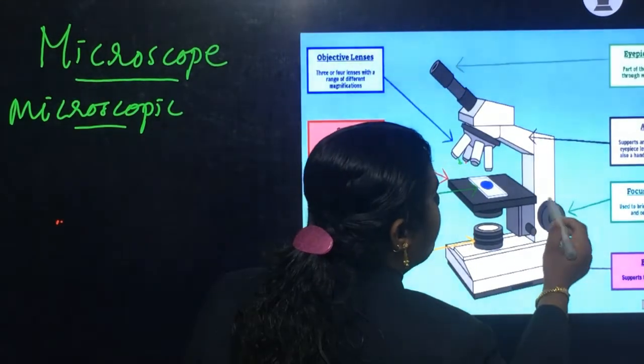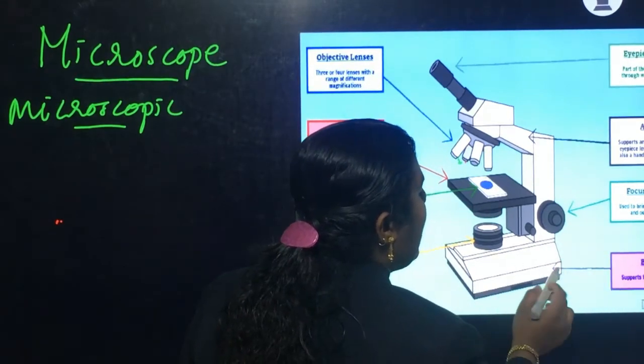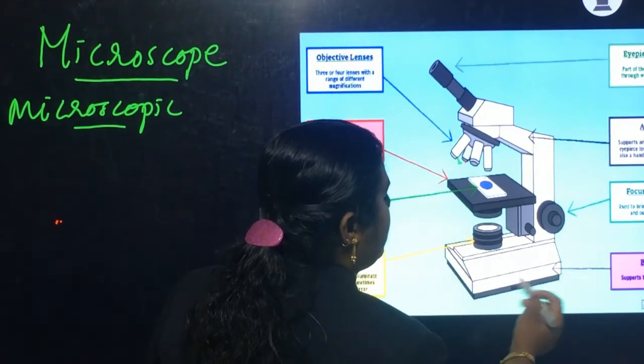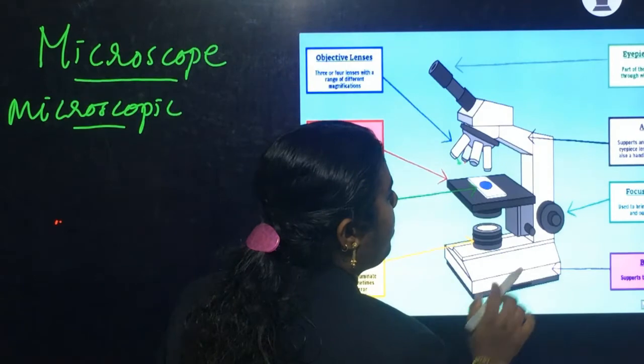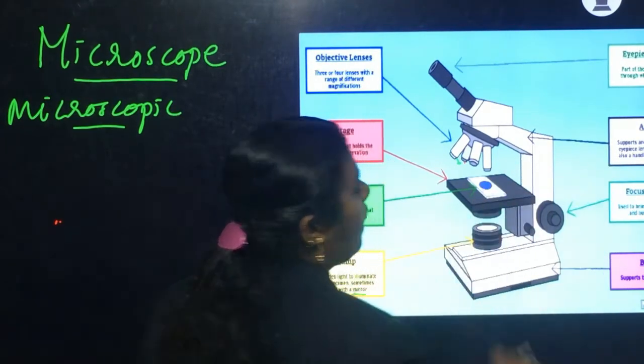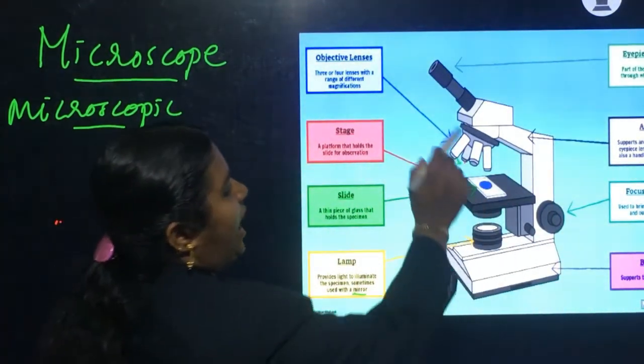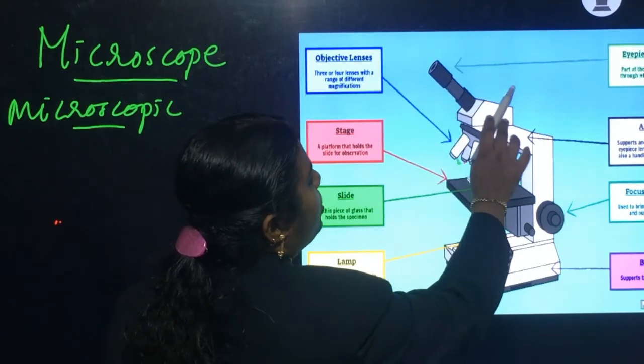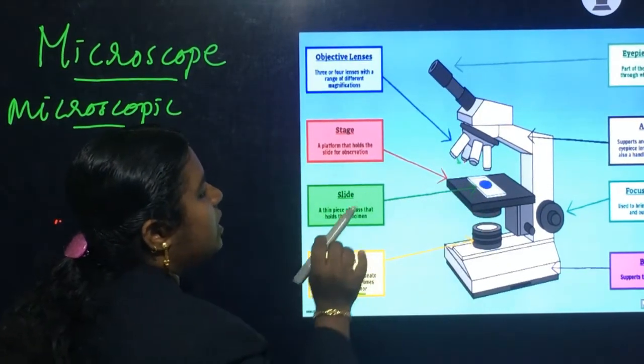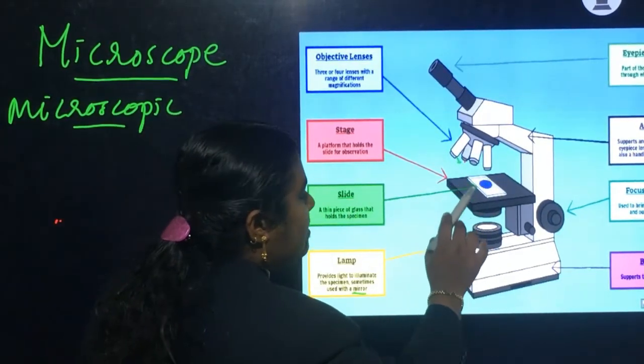Then this wheel-like part is known as the focus wheel. The lower base part is the base of the microscope, and this is the arm of the microscope. The eyepiece is the uppermost part through which we can observe or examine the slide.